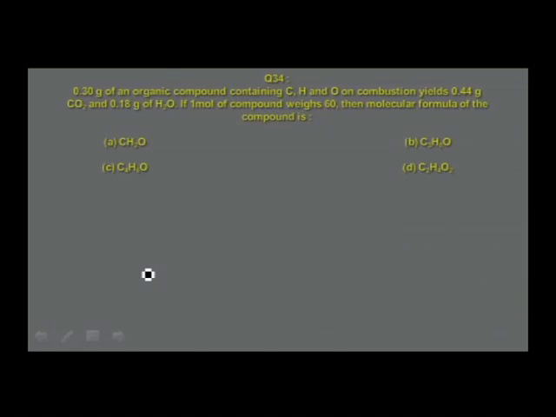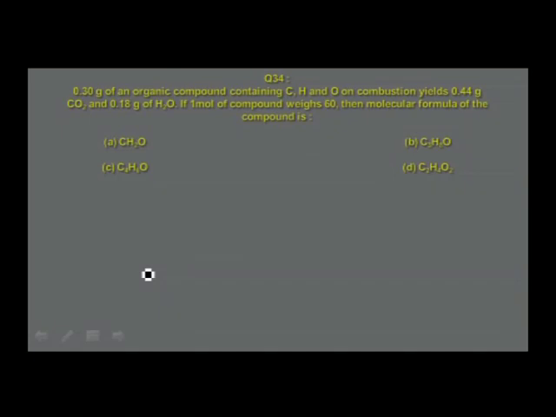0.3 gram of an organic compound containing carbon, hydrogen and oxygen on combustion yields 0.44 gram of carbon dioxide and 0.18 gram of water. If 1 mole of compound weighs 60, then molar mass of the compound is CH2O, C3H8O, C4H6O, C2H4O2. And this question is not giving you the complete information.